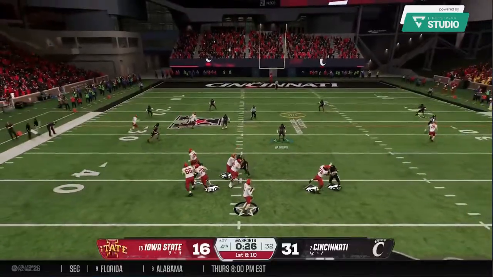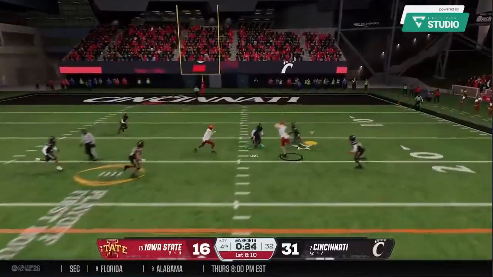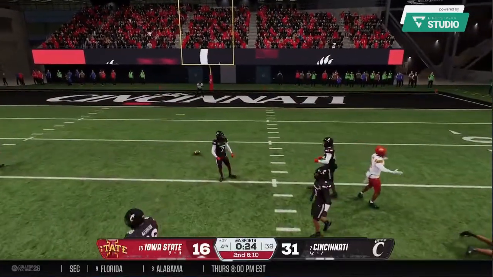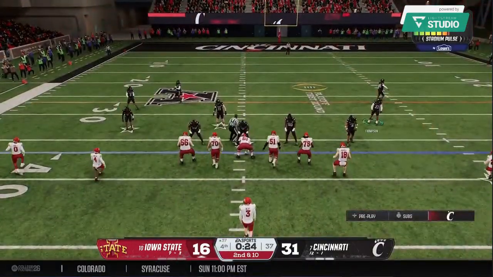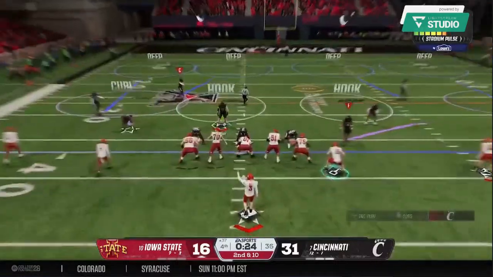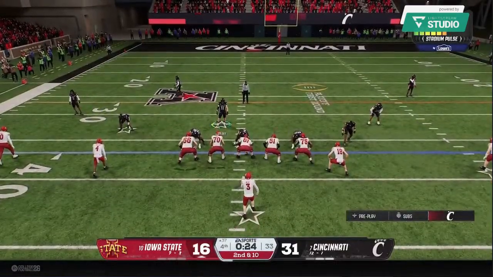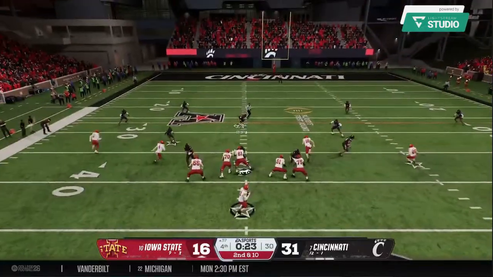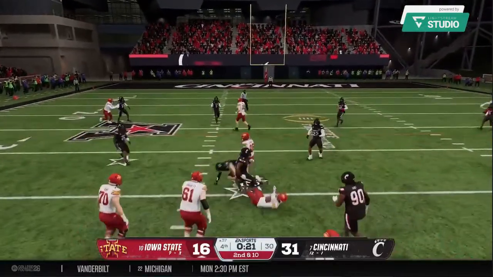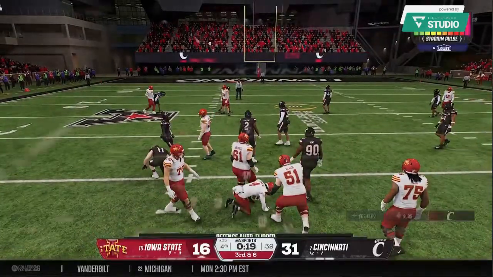Off the play fake, looking to throw. He fires downfield. That one falls incomplete. Good defensive play. Brings up second down. Defense cannot get off the field. The long drive continues. And throwing again on 2nd and 10. Caught over the middle. It's Townsend.